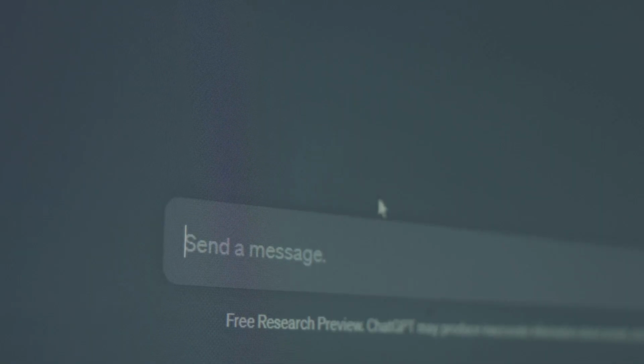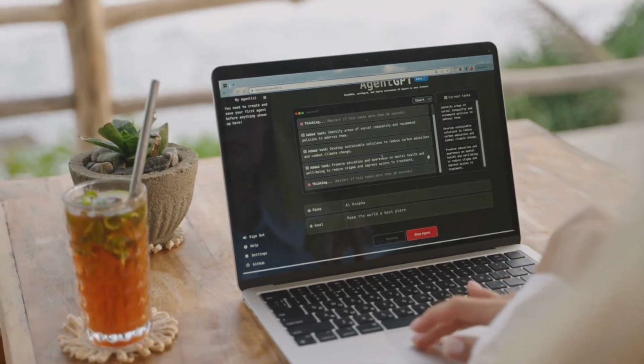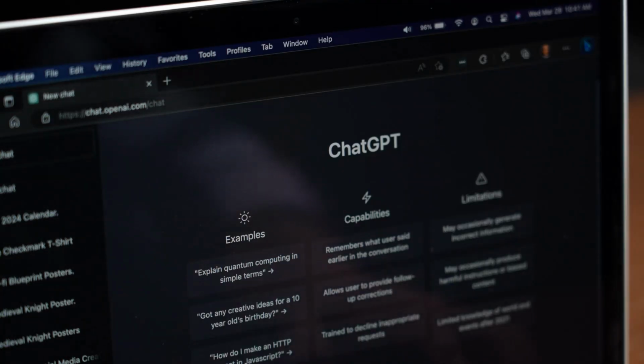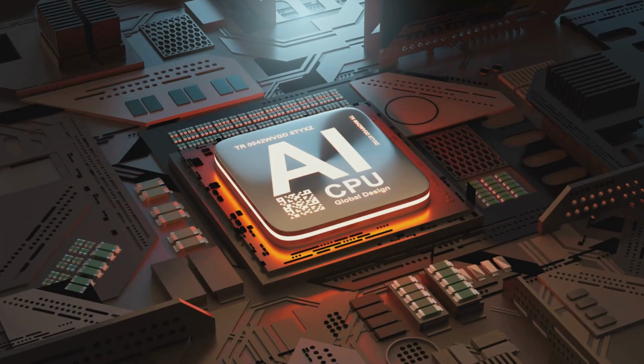If you're a casual user, free is fantastic. If you want the best performance and features, Plus is worth it. Choose based on your needs. Now let's compare the models themselves. The model is the AI's brain.